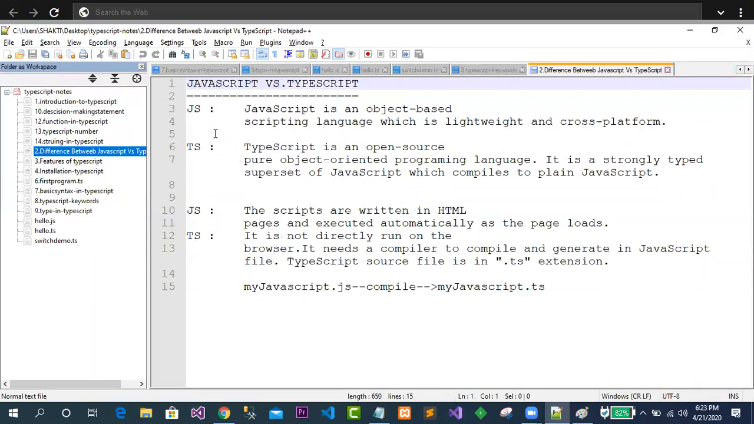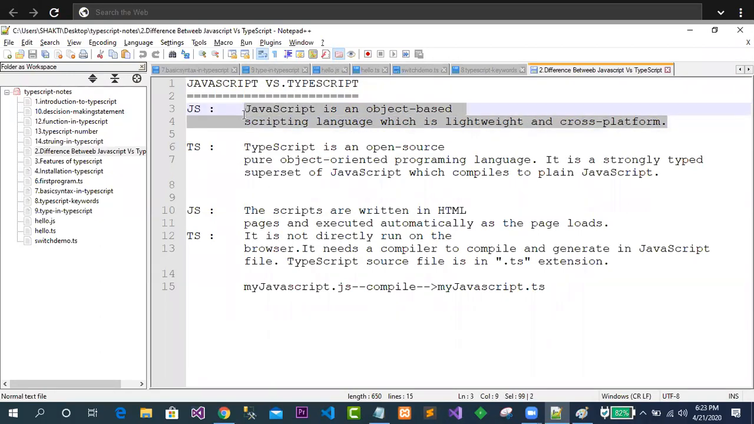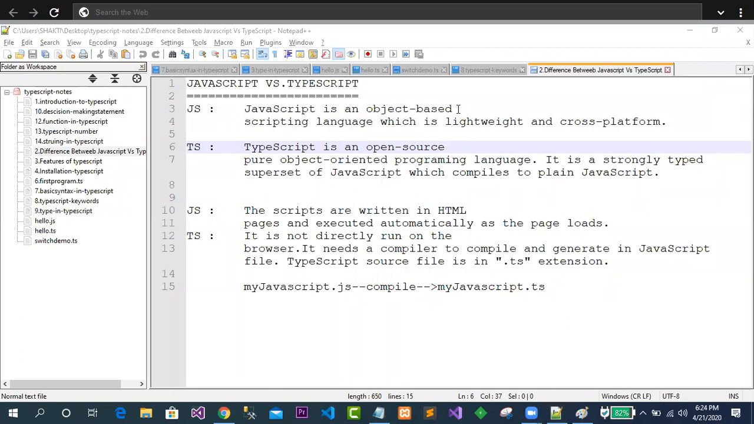If someone has asked the question, simply I have written the note something like this. JavaScript is an object-based scripting language, which is lightweight and cross-platform. It is looking great. TS is what? TypeScript is open source. Open source means you need not pay any money for this software. It is downloadable without giving any money. You are not investing any money on software. Am I getting my point? Now this is the superset.